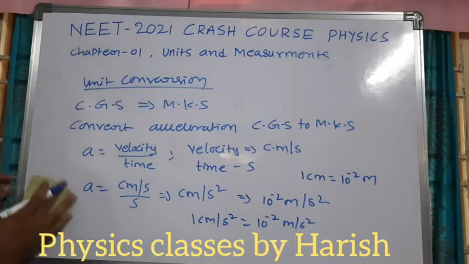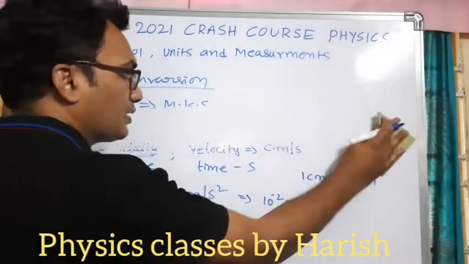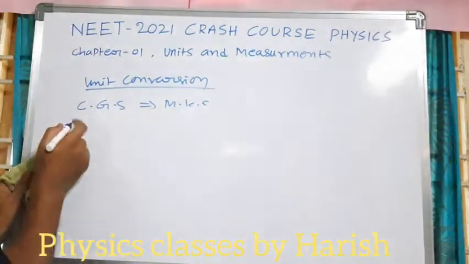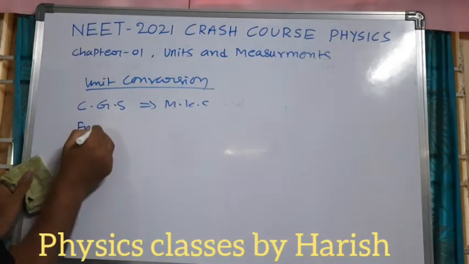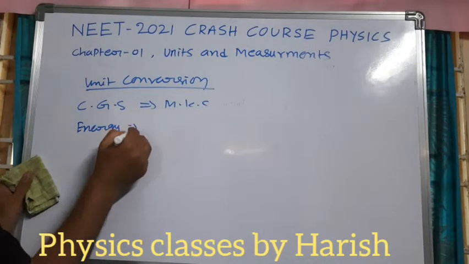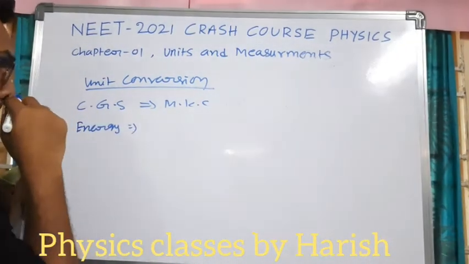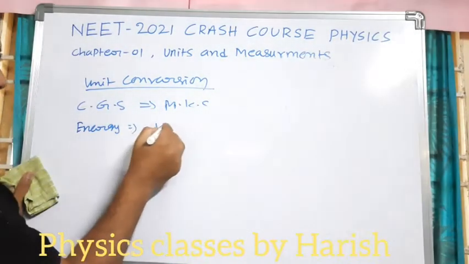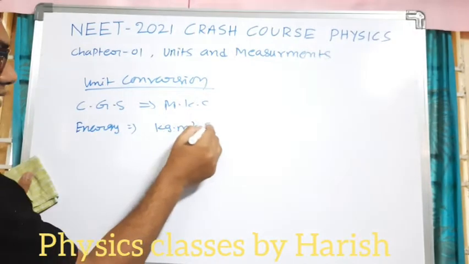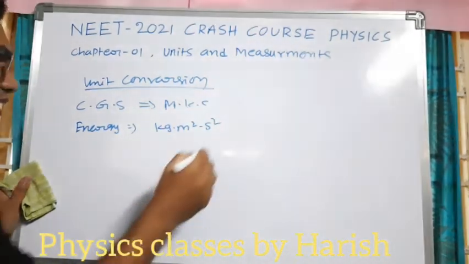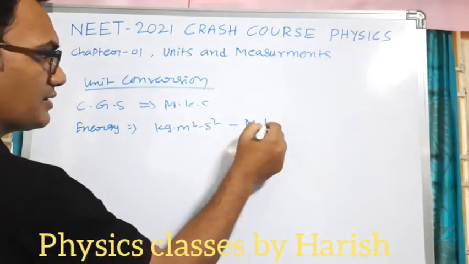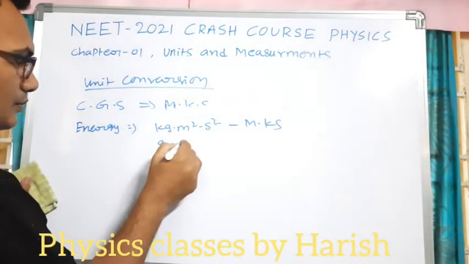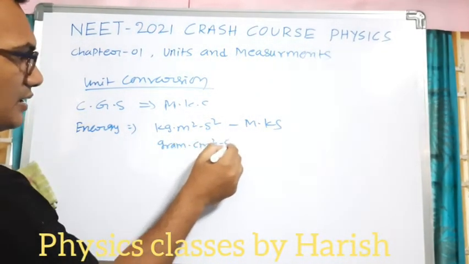The second one we will take is energy. Energy is kg meter square second minus 2 in MKS, and in CGS the unit is gram centimeter square second minus 2.